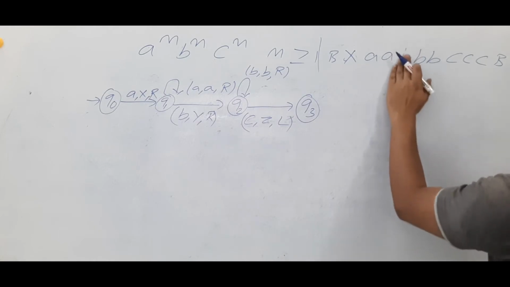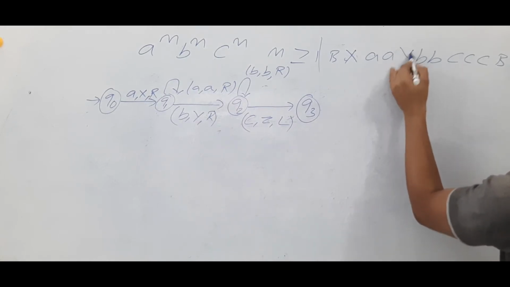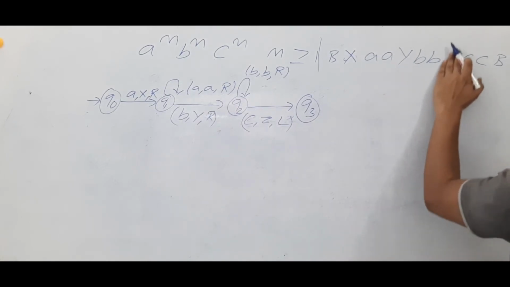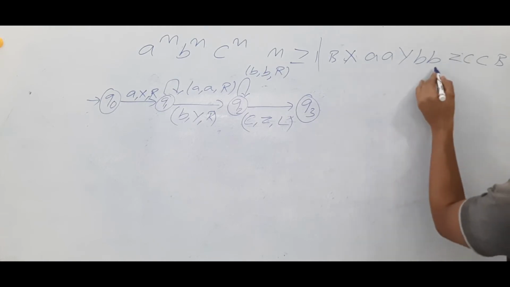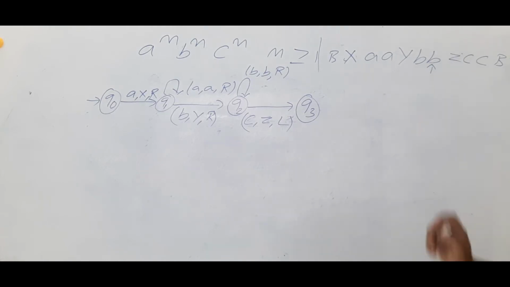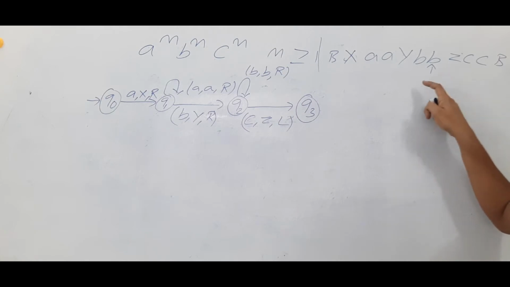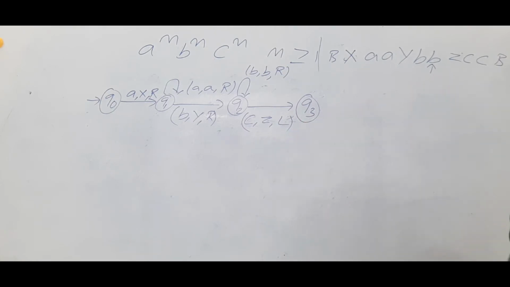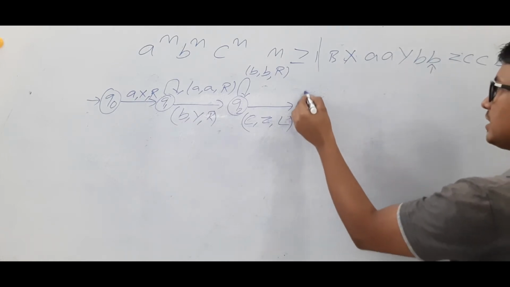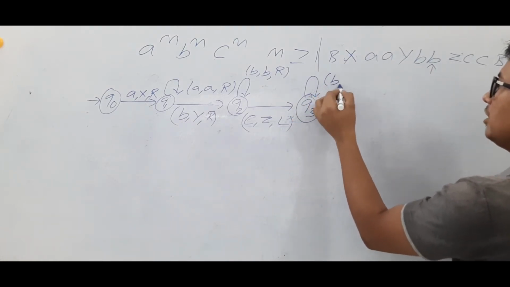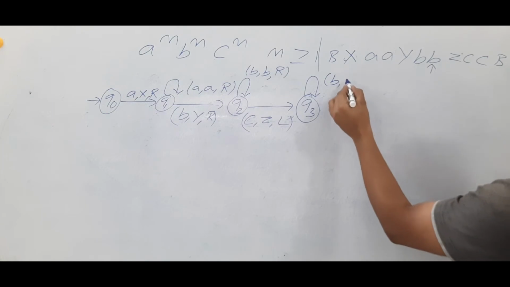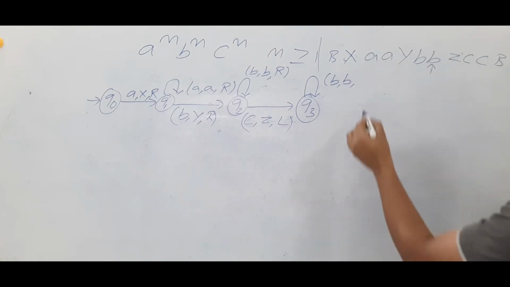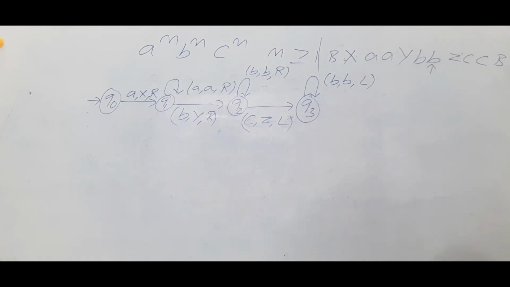So I have modified the B to Y, modified the C to Z. I have to move left. Is it clear? This C I have modified to Z and I have moved to the left. So currently the tape head is pointing to this B. Now I can see a B. If it is a B, what will I do? I will make it B only and keep on moving to the left.